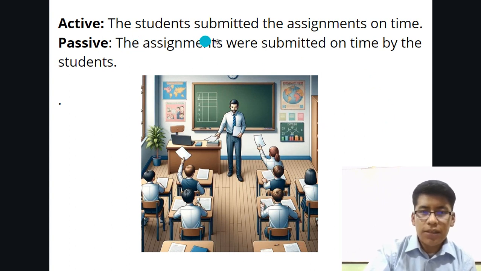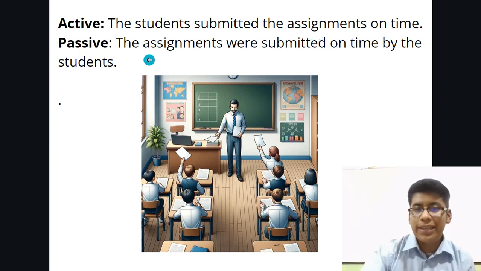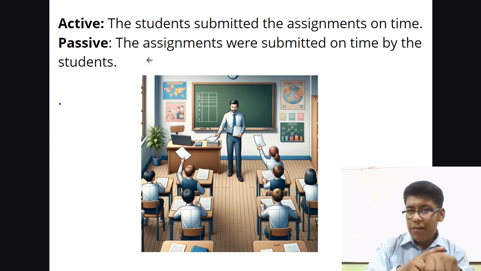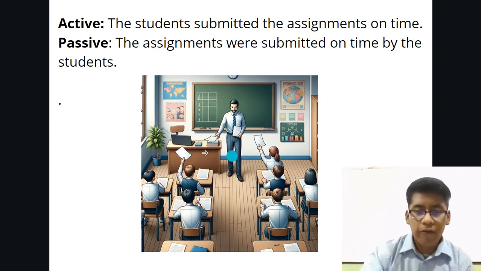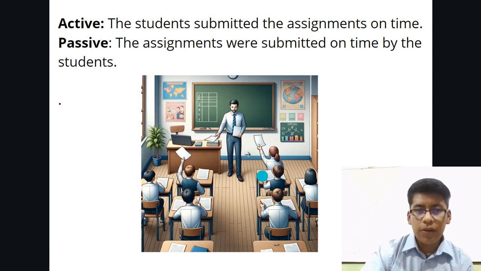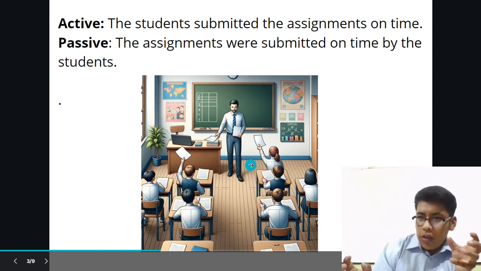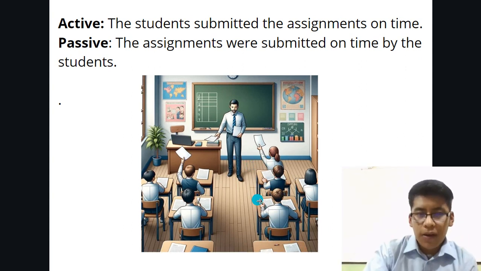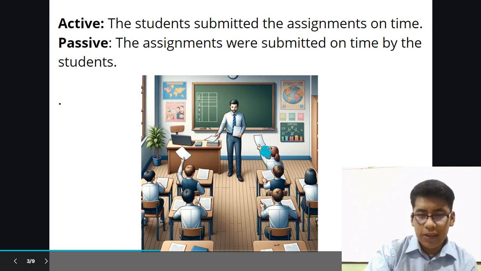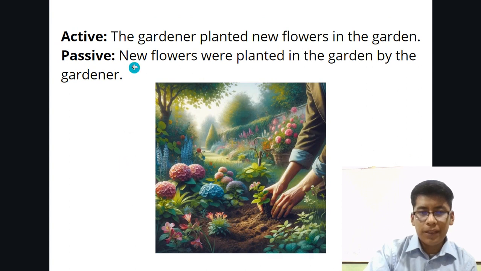Active voice: The students submitted the assignments on time. The passive voice: The assignments were submitted on time by the students. We are focusing on the assignments rather than on the students. In the active voice, it was the opposite. We are focusing on the students rather than on the assignments. Now, let's see the last one.